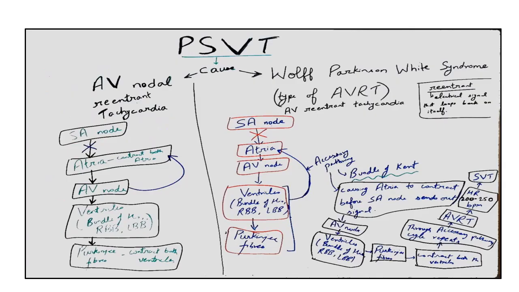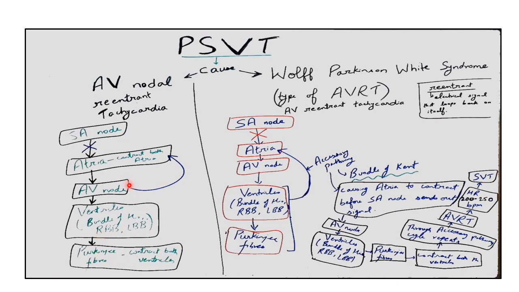Now paroxysmal supraventricular tachycardia is a type of supraventricular tachycardia named due to its intermittent episodes. What is the cause of paroxysmal supraventricular tachycardia? One is AV nodal reentrant tachycardia. So the SA node impulse goes to the atria, contracting both atria, then the AV node, then the ventricles, where in the ventricles, bundle of His, right bundle branch, left bundle branch, then Purkinje fibers contract both the ventricles.